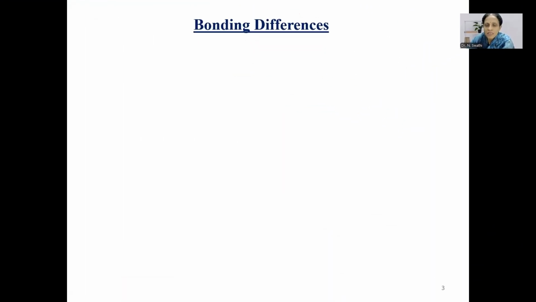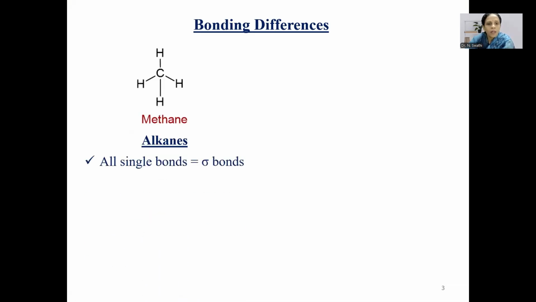Coming to the bonding differences between alkanes and alkenes. In the case of alkanes, all bonds are single bonds. That means alkanes are mainly made up of carbon-carbon and carbon-hydrogen single bonds, which are sigma bonds. So the electrons present in sigma bonds are always strongly held between the nuclei. Hence, these single bonds present in saturated hydrocarbons such as alkanes are very strong and very hard to break or undergo any reaction. Hence, they exhibit low reactivity.